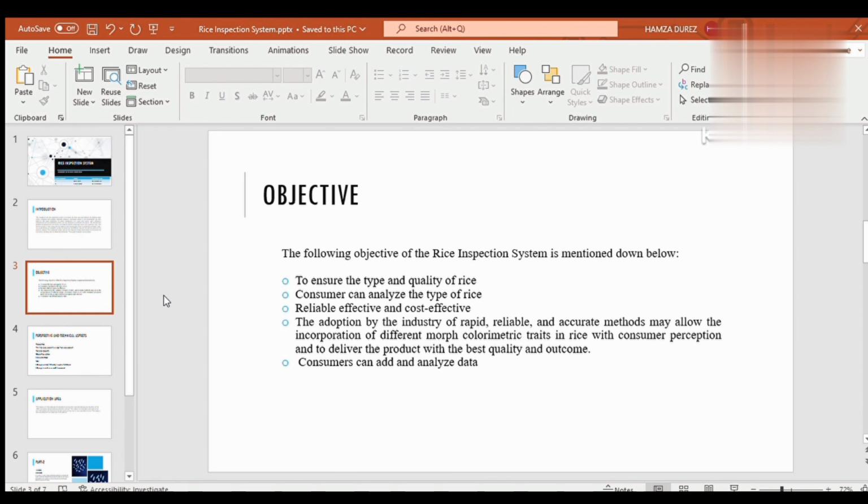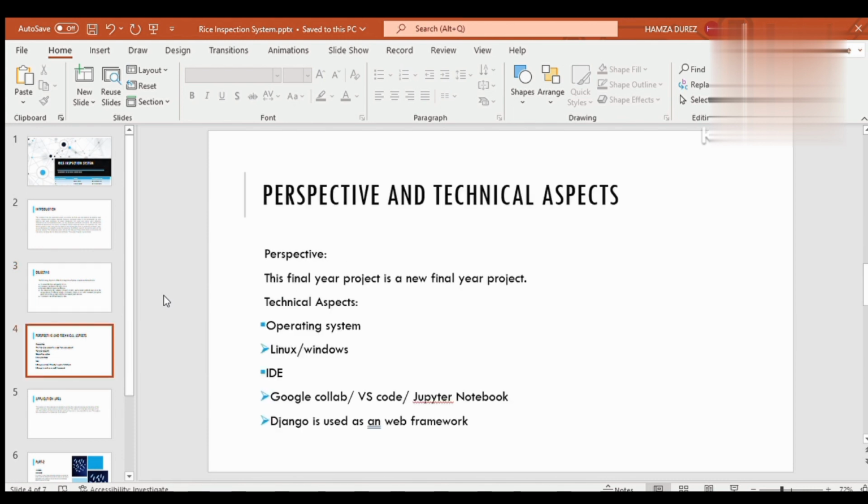This project can be adopted by the industry for import checkup. Consumers can analyze data as well. We are using Windows operating system, and for environments we are using Google Colab, which provides us a GPU to train our deep learning and convolutional neural network.